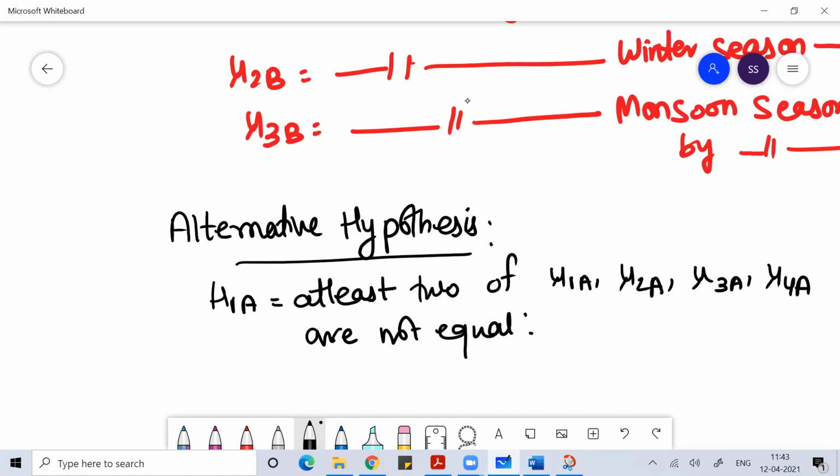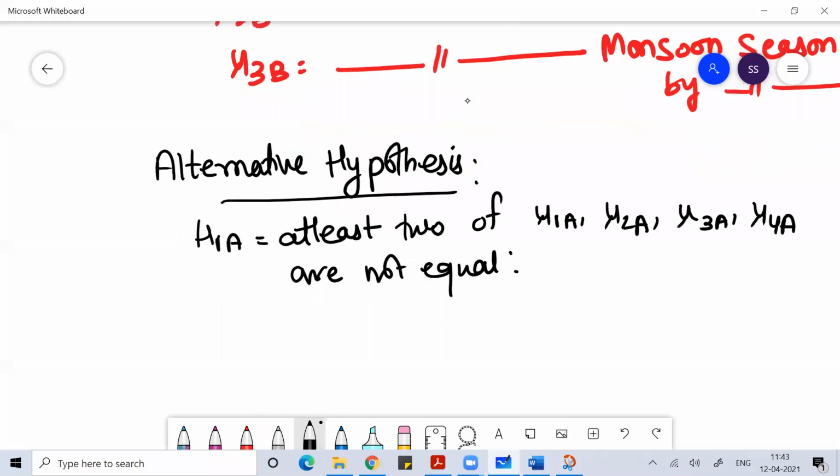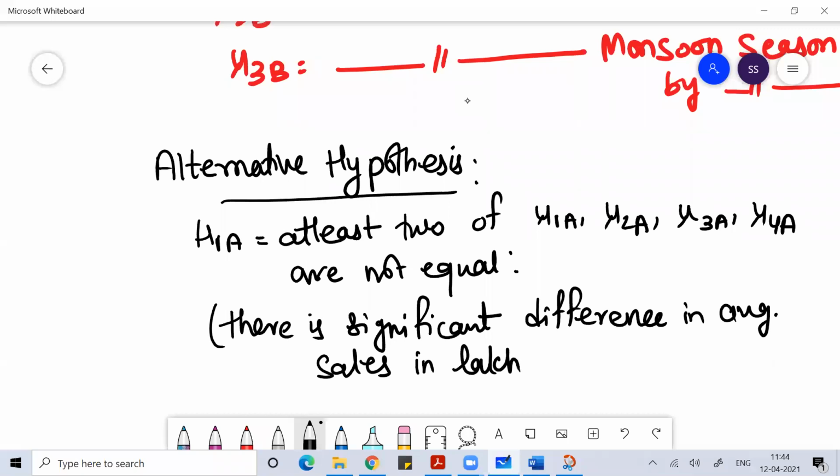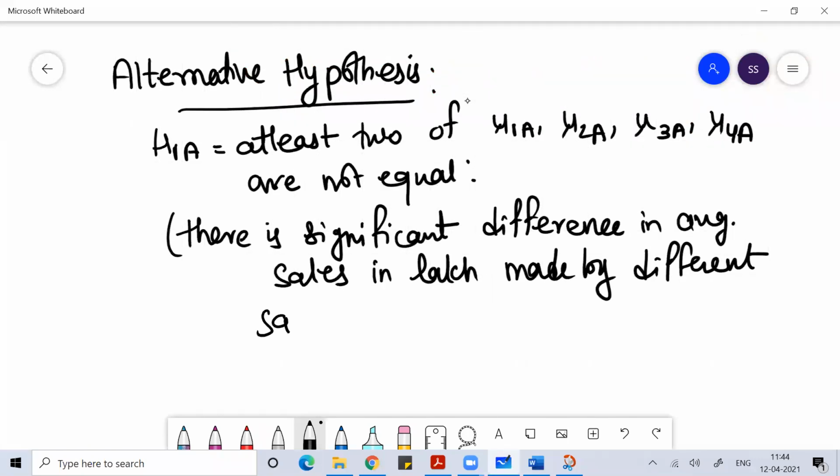Or, you can write in brackets, there is a significant difference in the average sales in lakh made by different salesmen in all three seasons. Simple English you have to write.